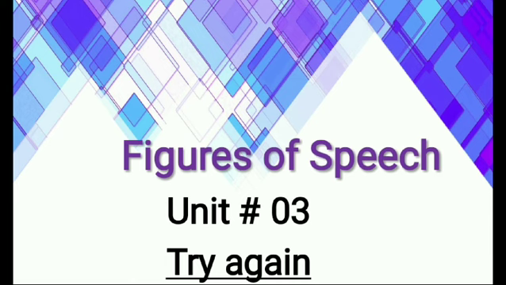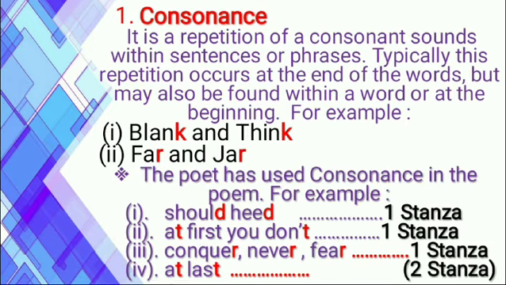So, in this poem, Try Again, the poet W.E. Hickson has used figures of speech. We are going to discuss where the poet has used figures of speech. The first figure of speech that the poet has used is consonance. Consonance is a repetition of a consonant sound within sentences or phrases.